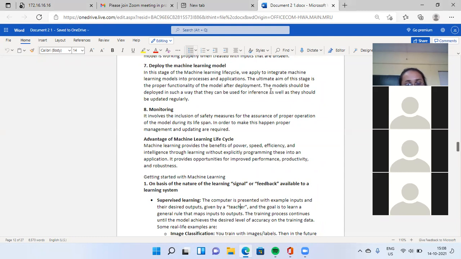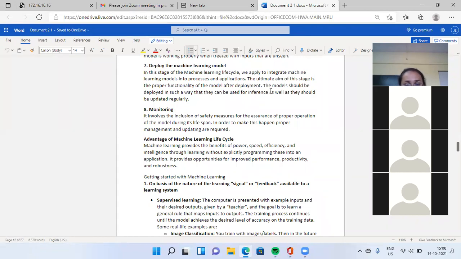These are the advantages of the machine learning model. You have to check that your model is powerful, speedy, efficient, intelligent, and also provide different opportunities to your model to improve its performance and add productivity and robustness.